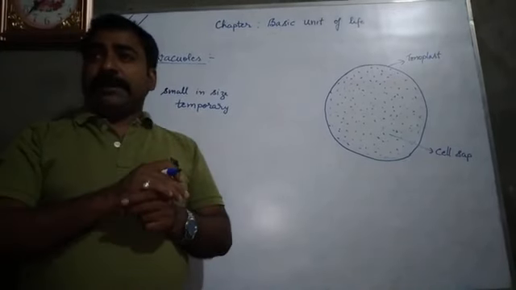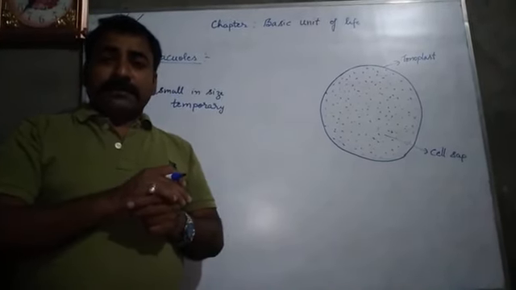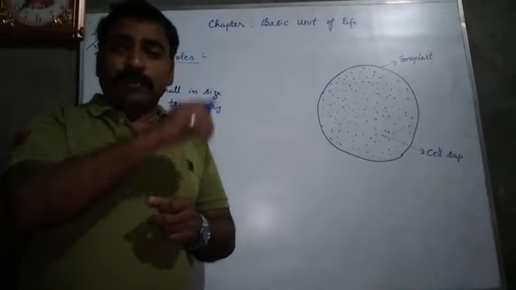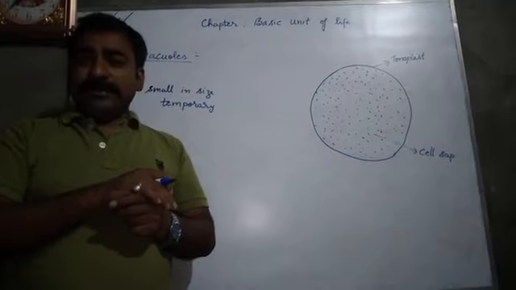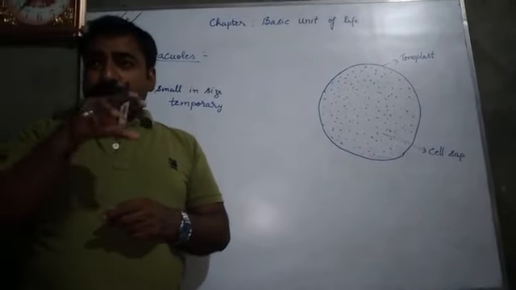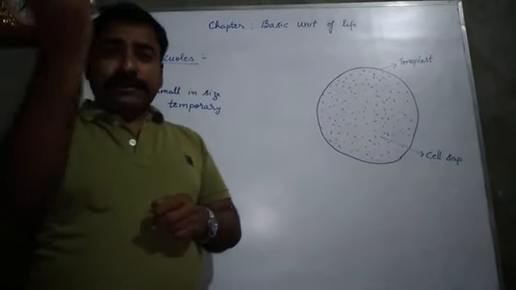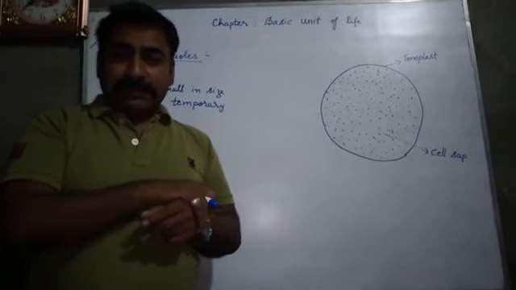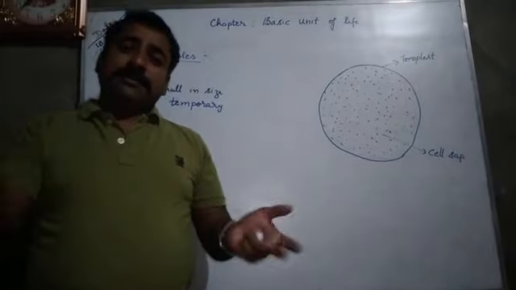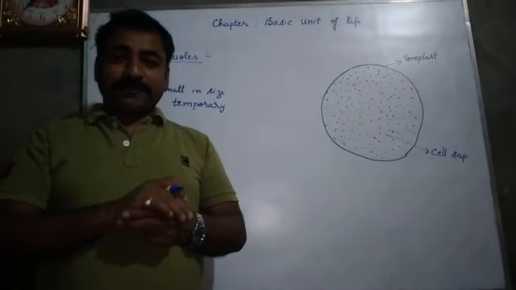For example, in animal cells, lysosomes, which you have studied in the previous lecture, represent a vacuole in animal cell. And when they perform phagocytosis, after phagocytosis, they are destroyed.